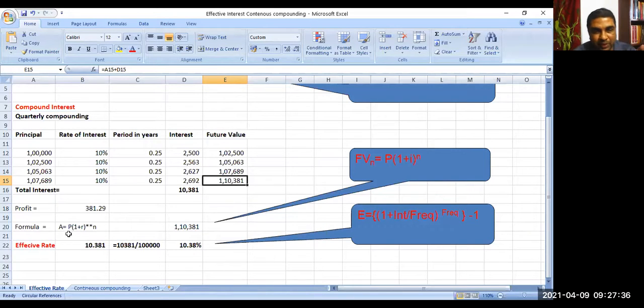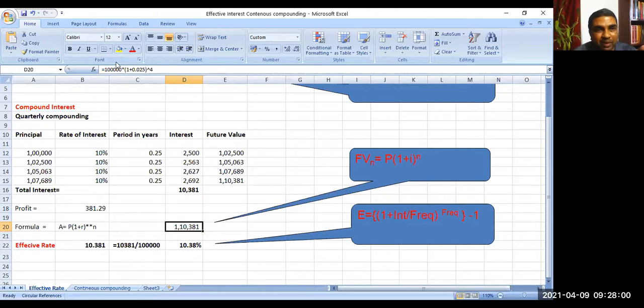Directly you can move from present value to future value by applying a formula. You know this from your school days: amount is equal to principal into 1 plus r to the power n. The same formula is applied here. Here r is 0.25% for the quarter; the quarterly interest rate is calculated.